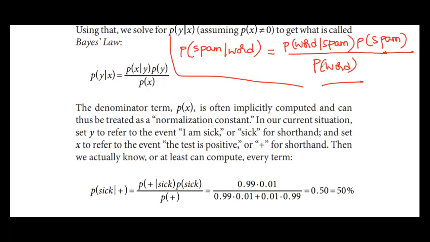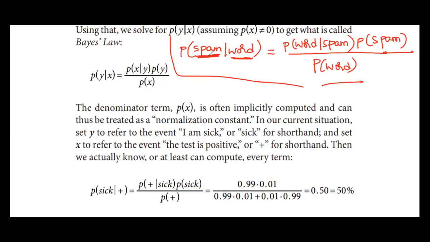If a word appears, this adds to the probability that the email is spam, but it's not conclusive because we need to see what else is there in the email. Just because of the presence of one word, we can't say that the email is spam. For that purpose, we'll focus on one word at a time. So we'll take one word, and spam indicates the email is a spam.